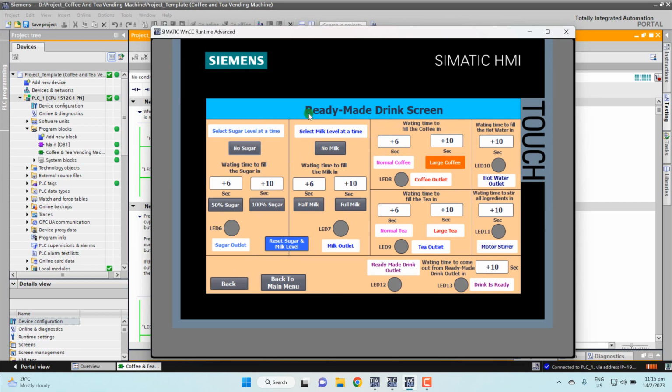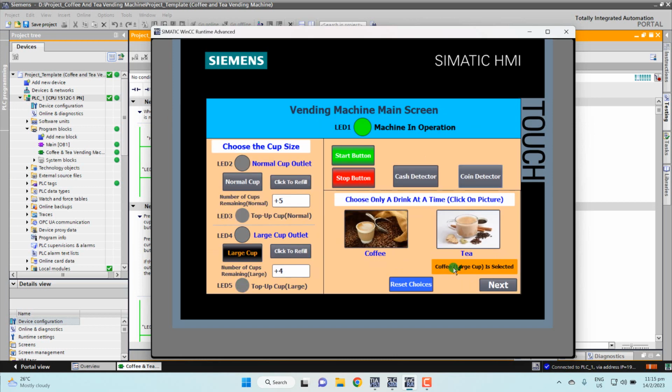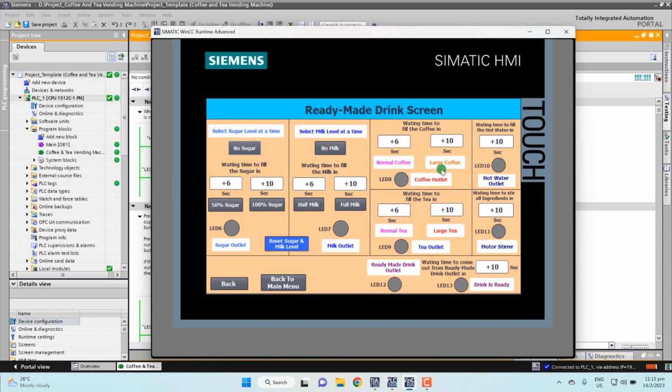This screen is called the ready-made drink screen. On this screen, the large coffee is already blinking, because on the previous screen I chose the large coffee. This screen has a lot of small parts.